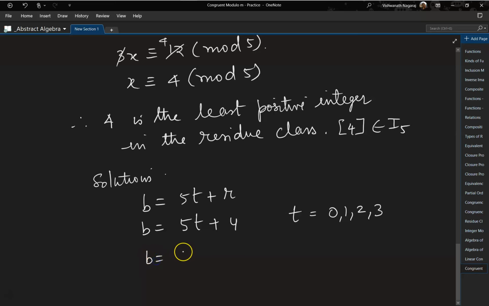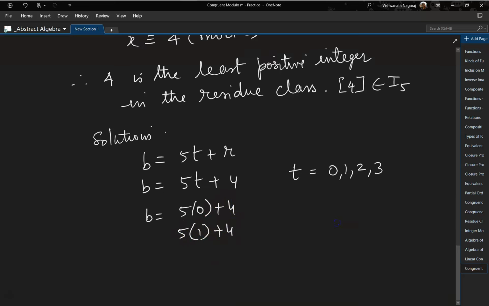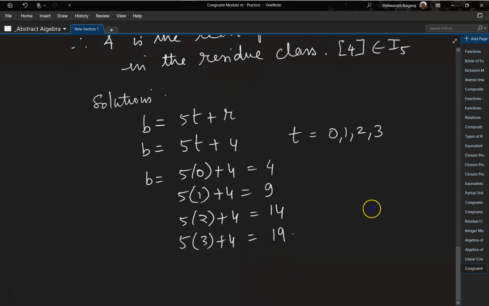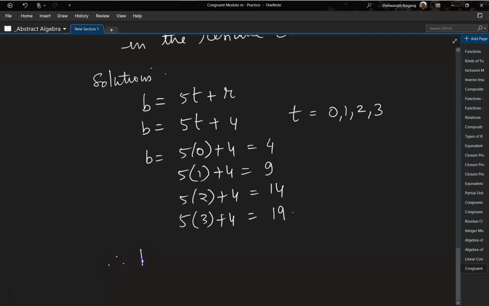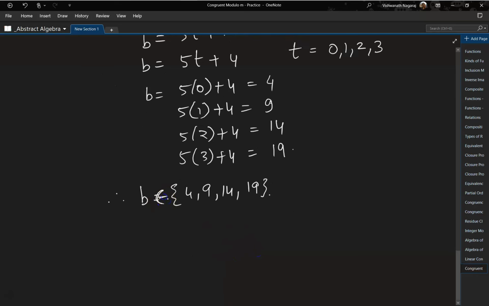So x is equal to 5 times 0 plus 4. Similarly, 5 times 1 plus 4, 5 times 2 plus 4, 5 times 3 plus 4. So this gives us 4, which we have already found. This is 9, this is 14, this is 19. So therefore, x is equal to 4, 9, 14, 19.